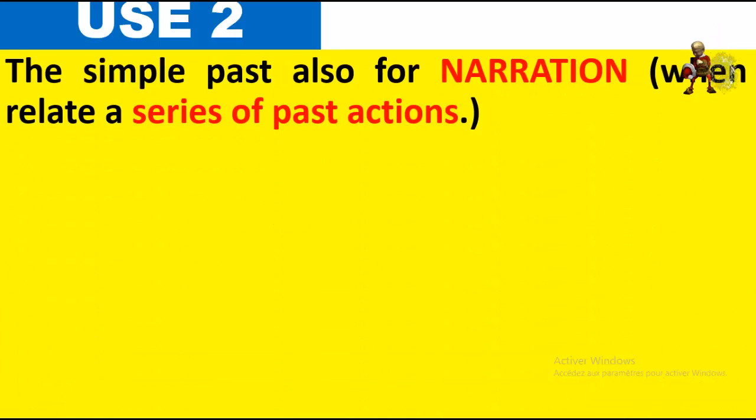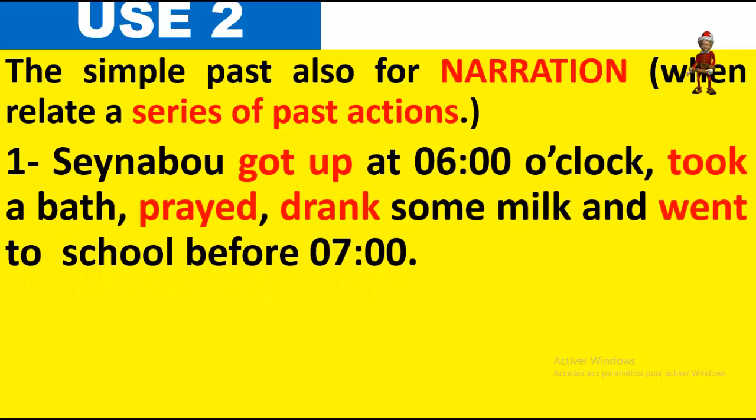Number 2, the simple past is also used for narration. What is narration? Narration is when you relate a series of past actions, when you talk about past actions one after the other. Example 1. Senabu got up at 6 o'clock, took a bath, prayed, drank some milk, and went to school before 7. So you have here a series of actions: to get up, to take a bath, to pray, to drink milk, and to go to school.